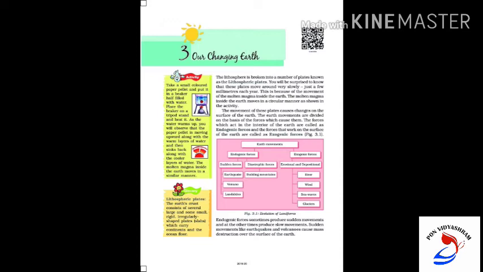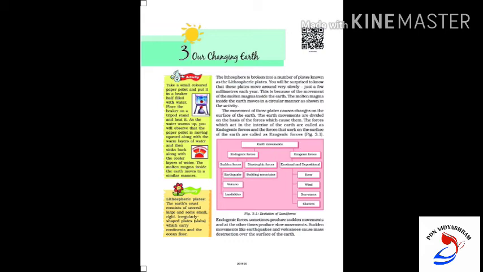Lithospheric plates. The Earth's crust consists of several large and some small rigid, irregularly shaped plates which carry continents and the ocean floor. The movement of these plates causes changes on the surface of the Earth. The Earth movements are divided on the basis of the forces which cause them. The forces which act in the interior of the earth are called endogenic forces, and the forces that work on the surface of the earth are called exogenic forces.